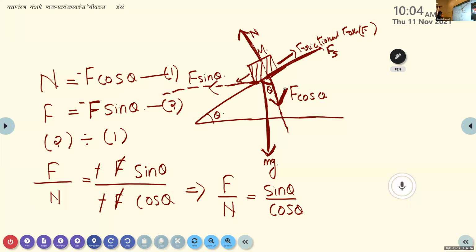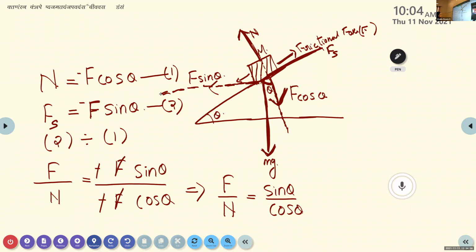Since it is in the opposite direction, we give a negative sign. So N is equal to negative F cos theta. Similarly, the frictional force Fs is balanced by the horizontal component due to the weight of the body, that is Fs is equal to minus F sine theta.